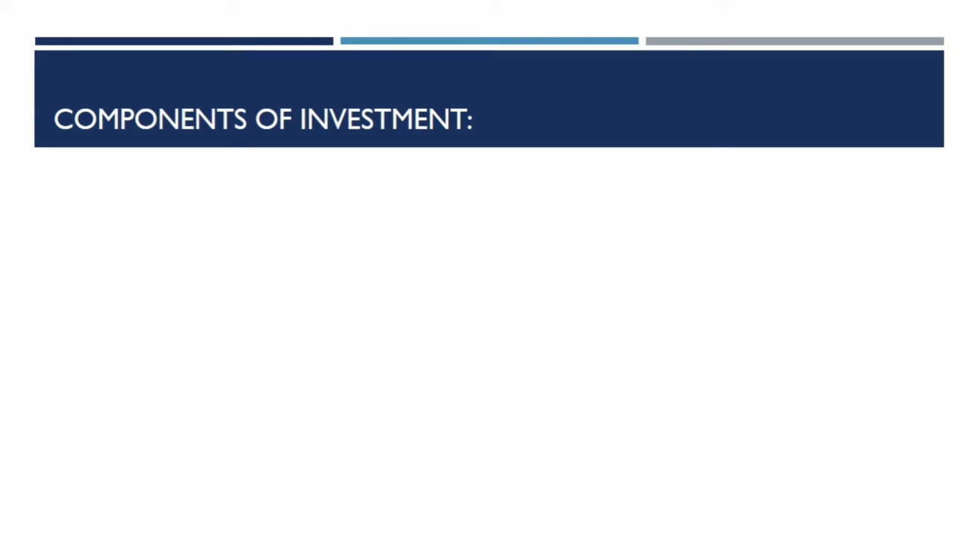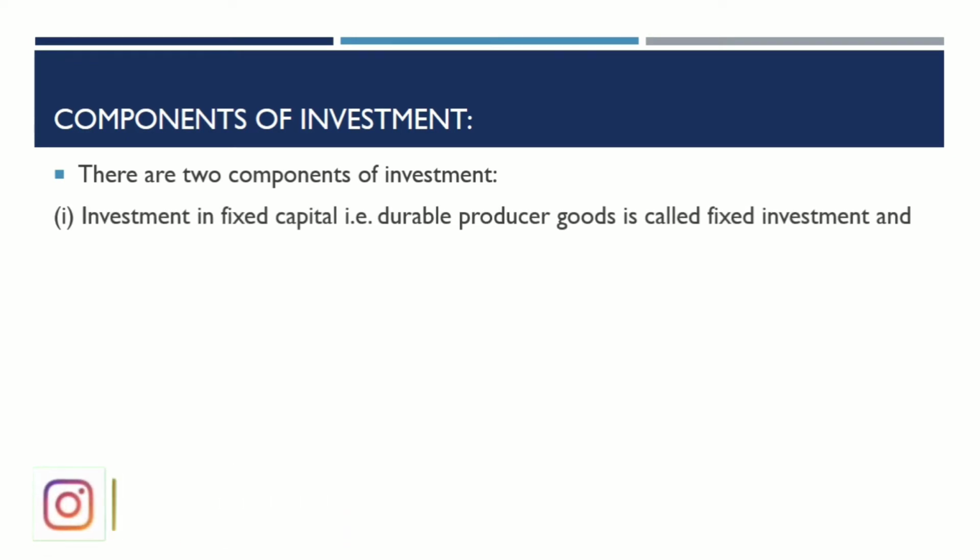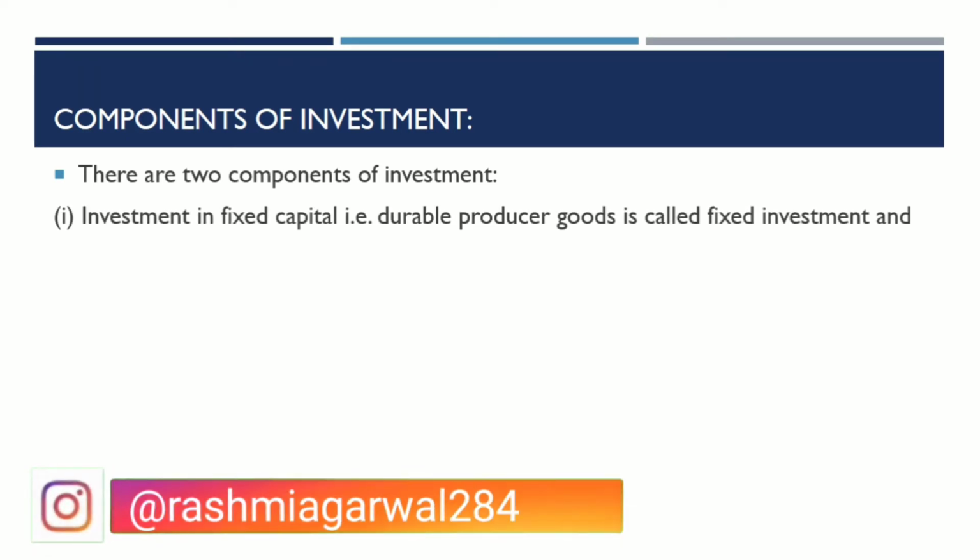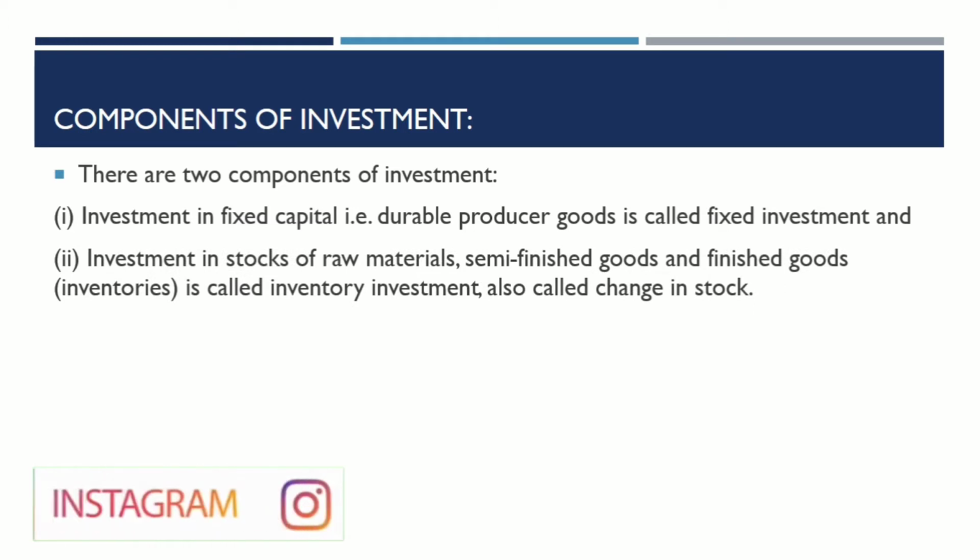Components of investment. There are two components of investment. First, investment in fixed capital like durable producer goods is called fixed investment. Second, investment in stock of raw materials, semi-finished goods and finished goods is called inventory investment, also called change in stock.